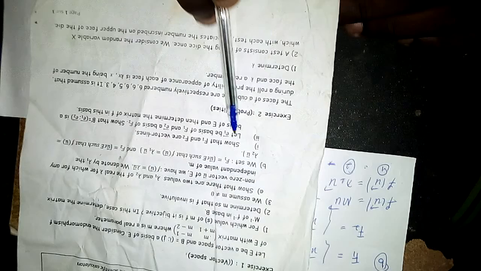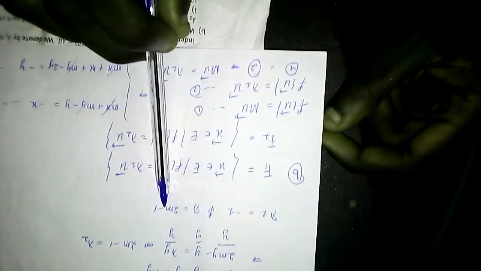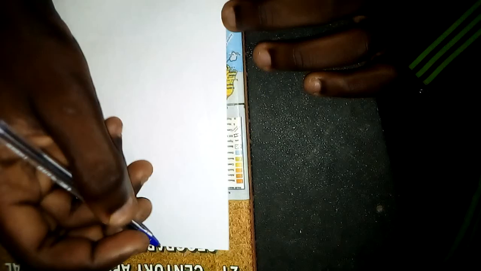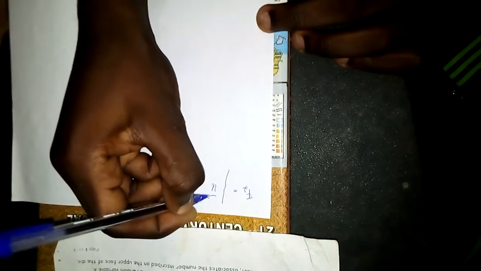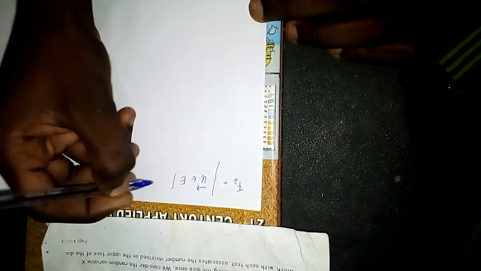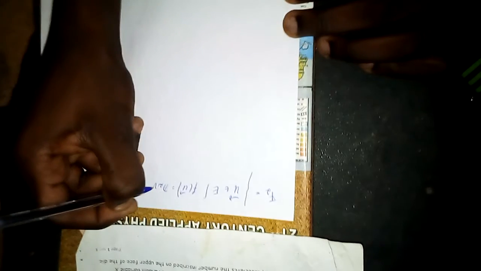So we do the same thing for f2. Now f2 was defined, here is f2. f2 is the same thing as f1, but now we are using lambda 2, and we got our lambda 2 as 2m minus 1. So f2 is equal to the set of all vectors u in the vector space such that f of u is equal to lambda 2 times u.